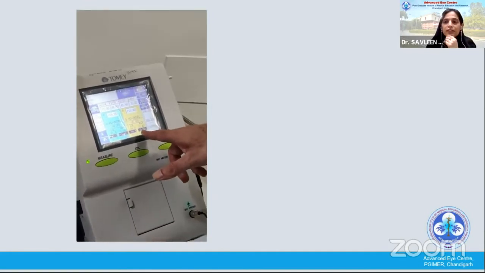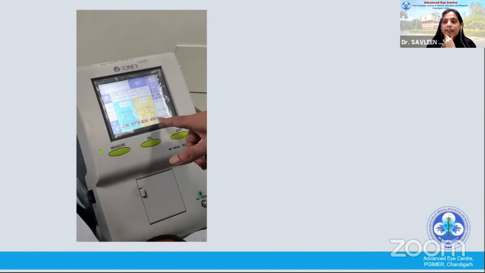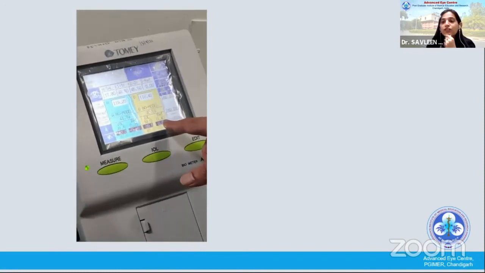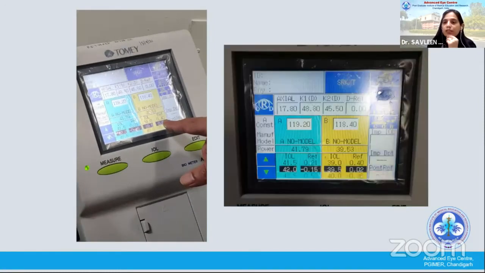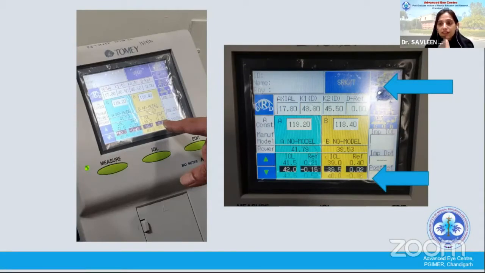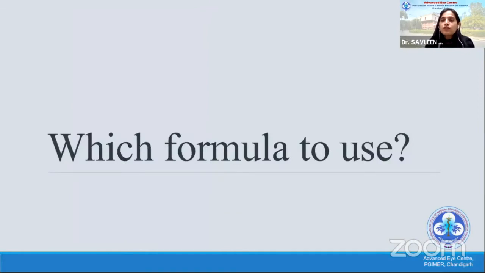Now you have the measurements, and then the next question that you have in mind is what power calculation formula we use. So you see the screen, you have fed the values of axial length and keratometry, and here we are using the SRK-T formula, and we get the emmetropic IOL power, and then after deciding what target refraction we keep, we can then decide the IOL power. But this is also as difficult as the axial length and keratometry measurement, because which formula to use, there is no consensus as of now.